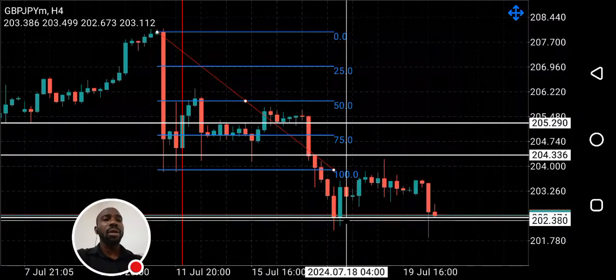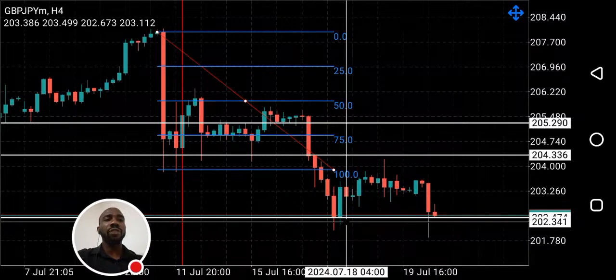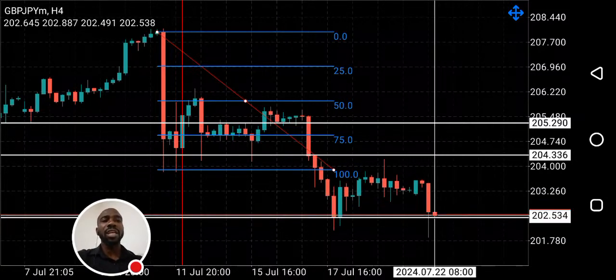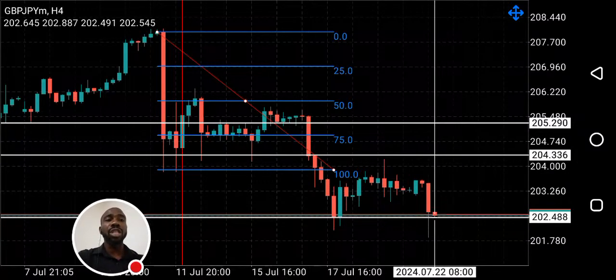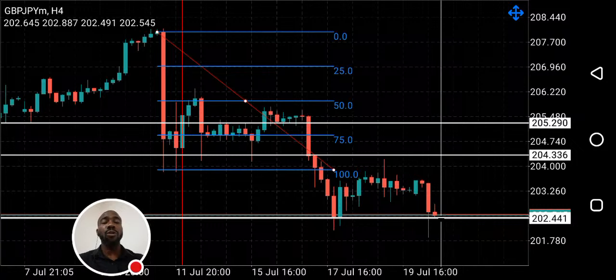As you can see, price is currently at a support level, but you should wait for the current candle to close. If you want to take advantage of this pullback and buy, I would advise you to wait for a bullish candle to close on the 4 hour time frame before you buy.